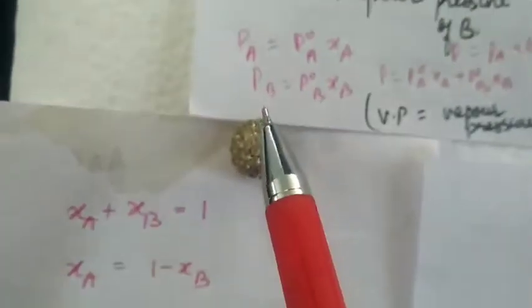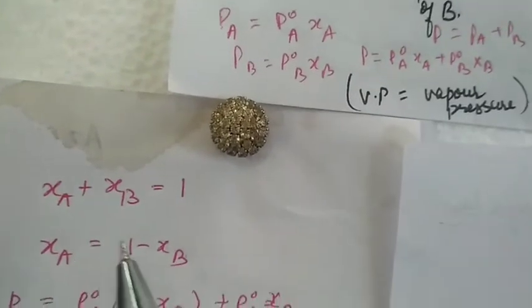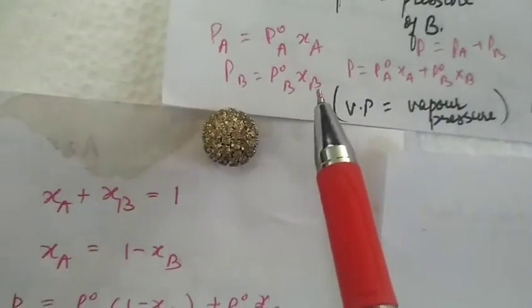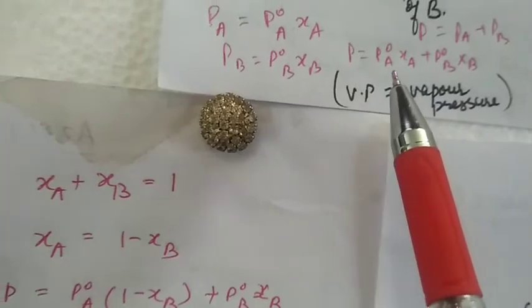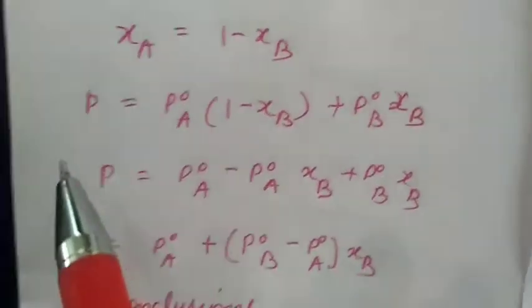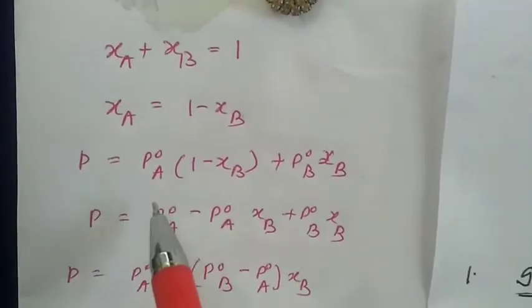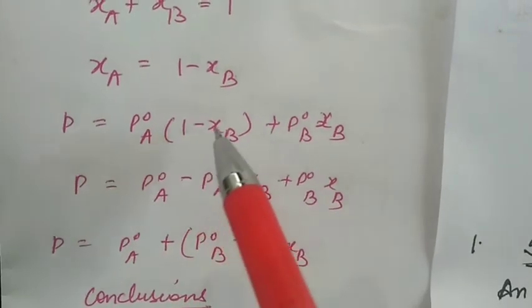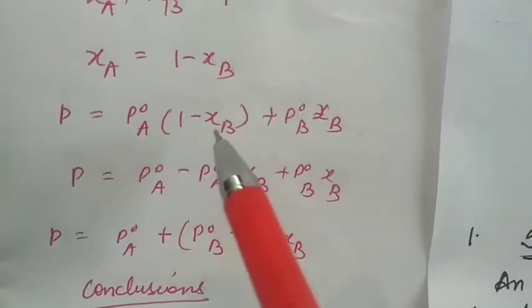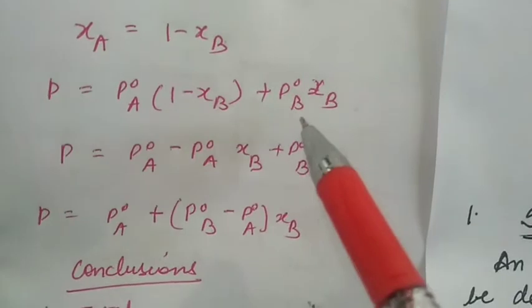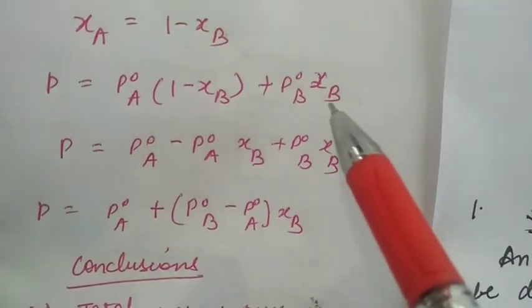So putting XA equal to 1 minus XB, we get P is equal to P naught A into 1 minus XB plus P naught B into XB.